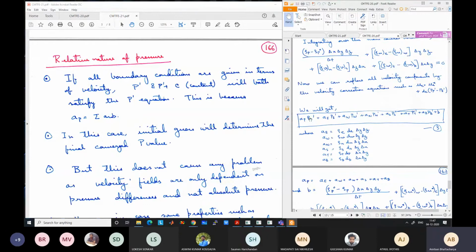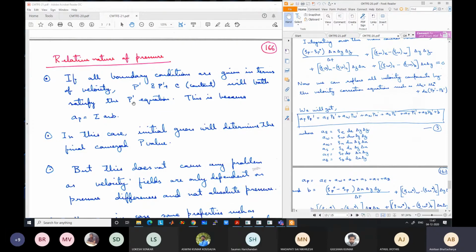Okay. So both sides will increase by the same amount, and this equation will be satisfied by adding any arbitrary constant also to P dash. Because there is no reference point for P dash, because we don't know any pressure, if a pressure correction satisfies this equation, that pressure correction plus any other constant will also satisfy the P dash equation. So in this case, the converged solution will depend on the initial guess value.